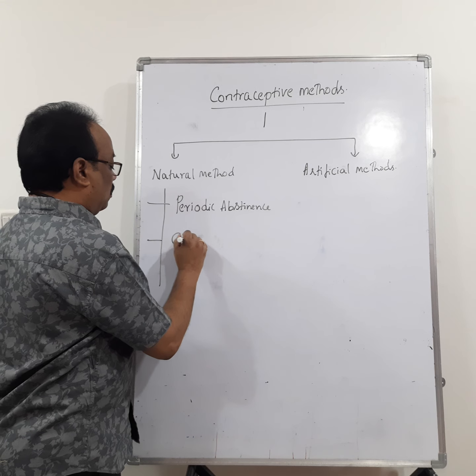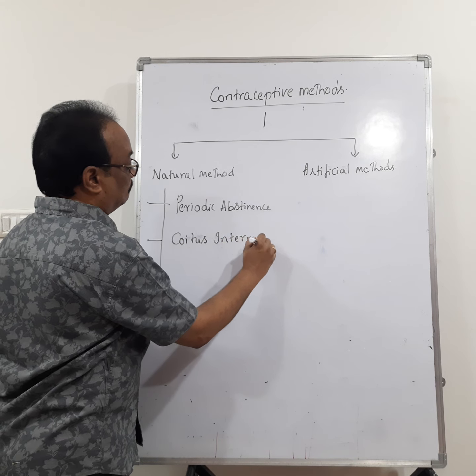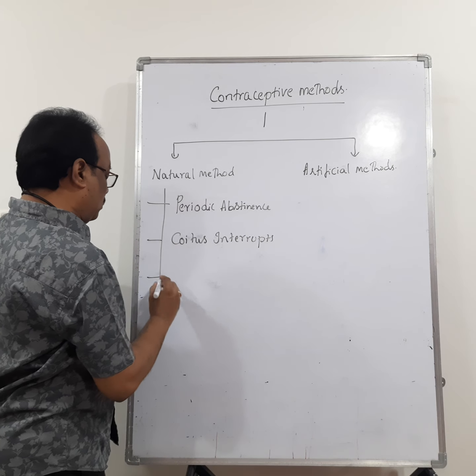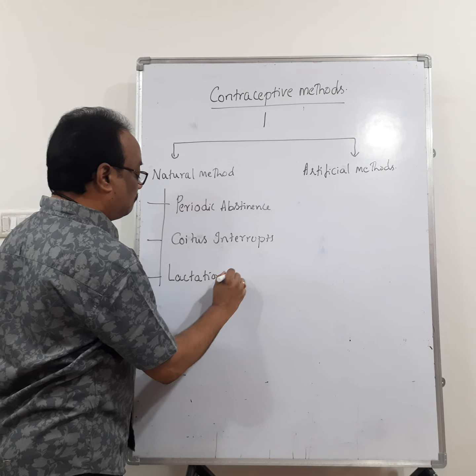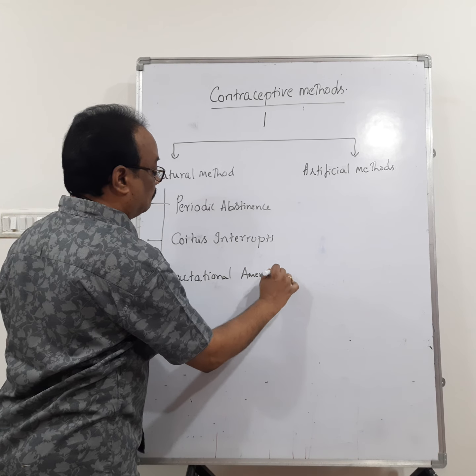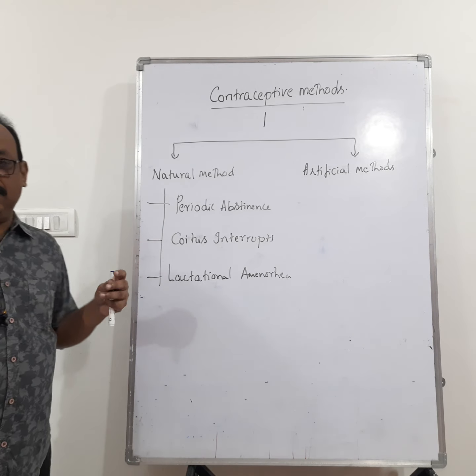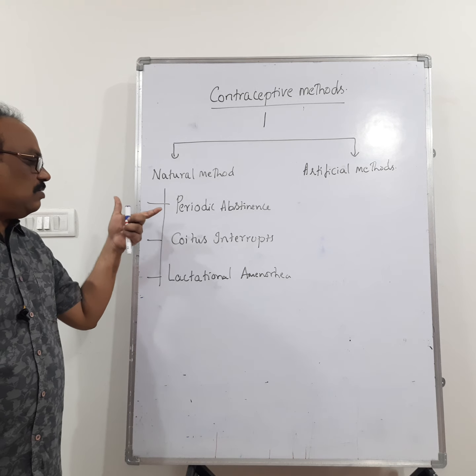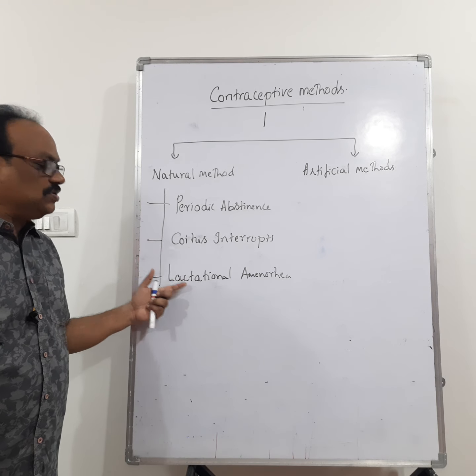Next, coitus interruptus. Next, lactational amenorrhea. So these are the three natural methods: periodic abstinence, coitus interruptus, lactational amenorrhea.